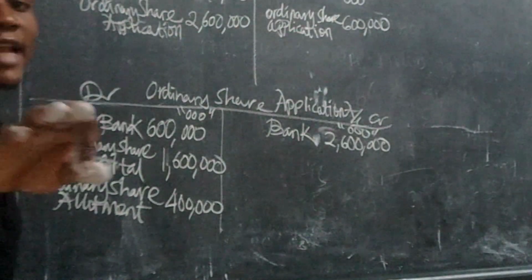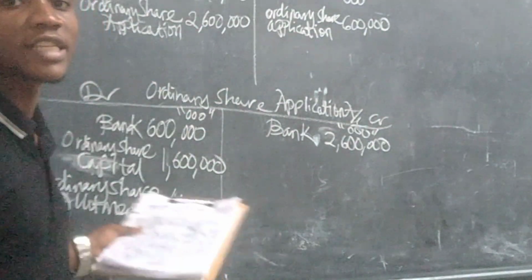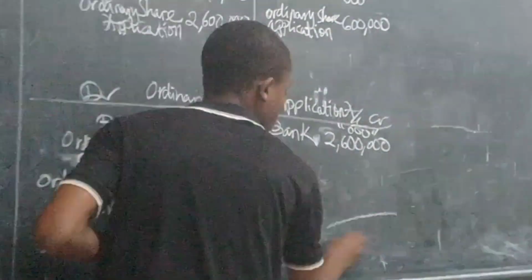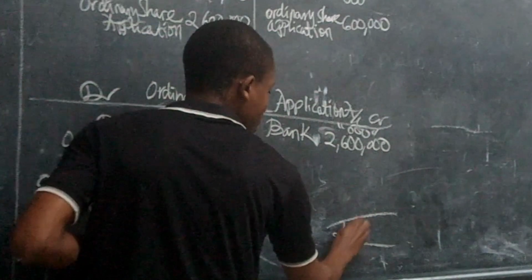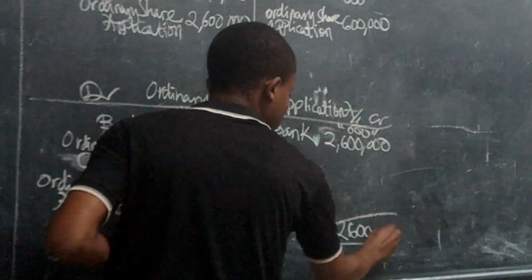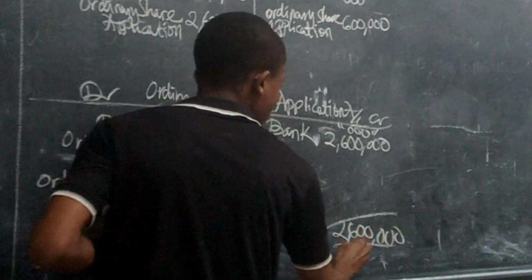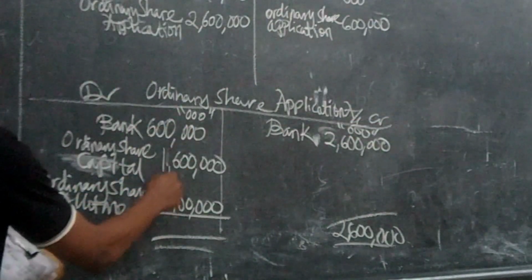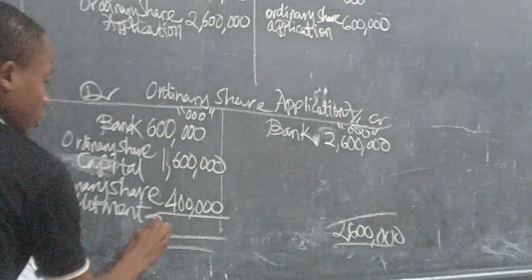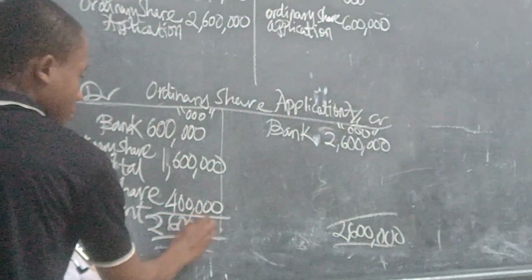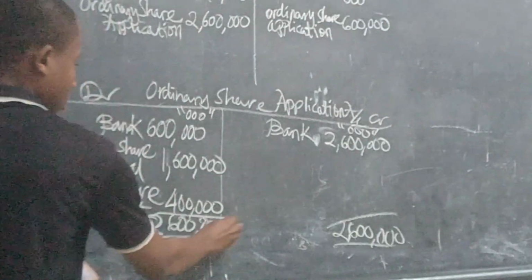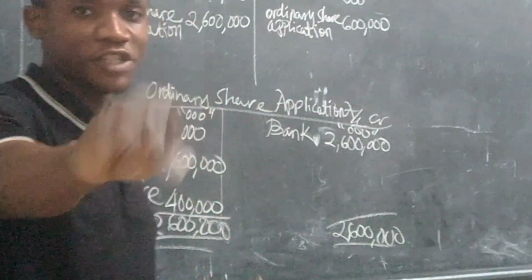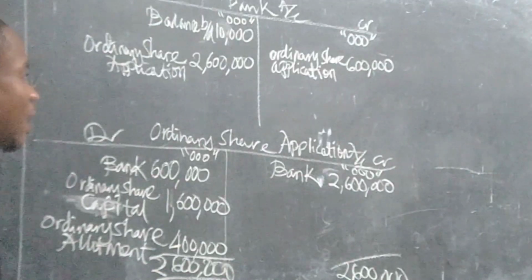Now you are able to close this account. On your credit side, you get 2,600,000,000. Until there, you are done with the application stage.